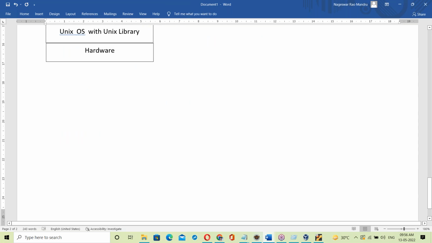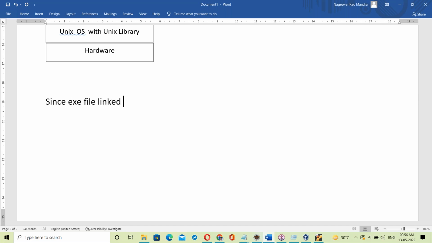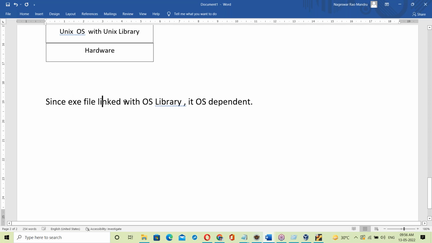See here, the exe file is linked with the OS library. Since the exe file is linked with the OS library, it is OS dependent, or platform dependent. That's the reason for this.